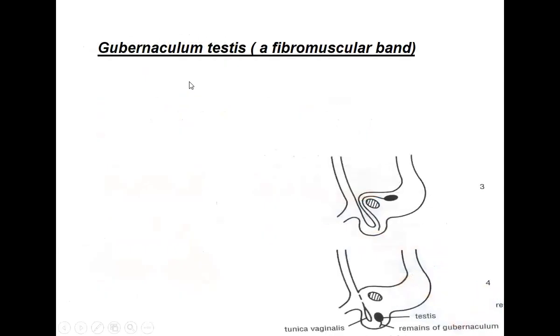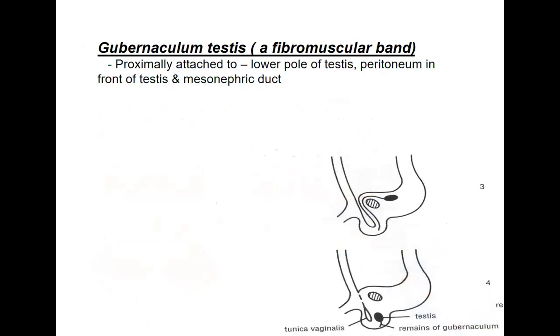So what is this gubernaculum testis? It is nothing but a fibromuscular band proximally attached to the lower pole of the testis. As you can see here, it is attached to the lower pole of the testis, and the testis is descending down from the abdomen into the scrotum. This is the early stage, and now it has reached the scrotum. This is the testis here. Okay, so at the lower pole of the testis, there is this ligament attached. This is called the gubernaculum.